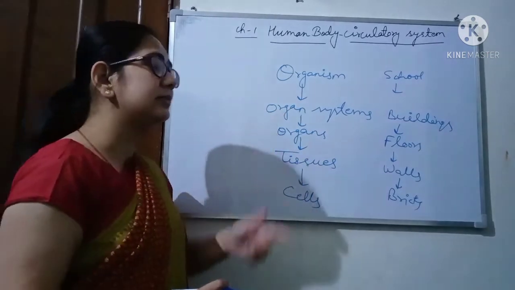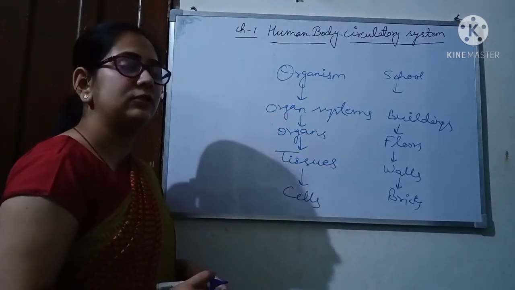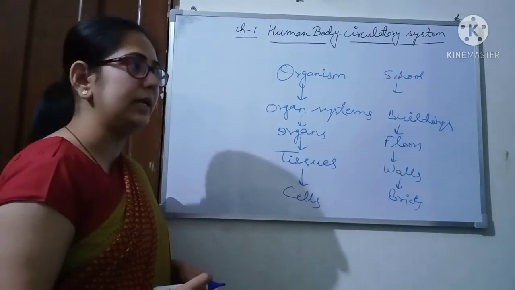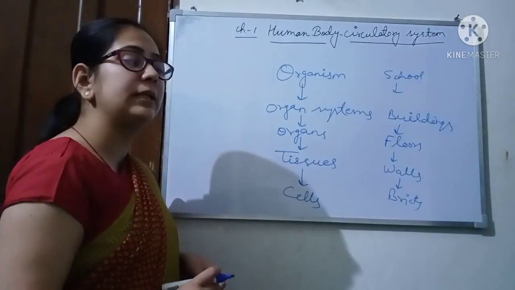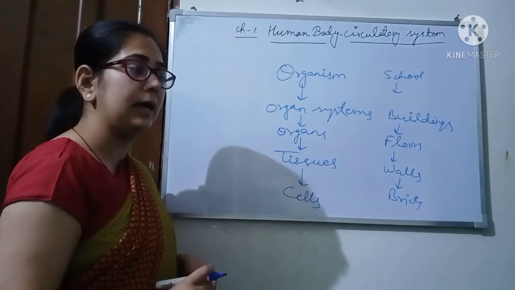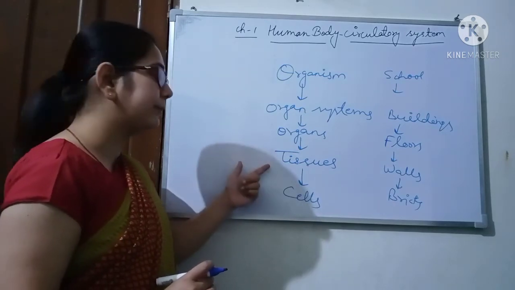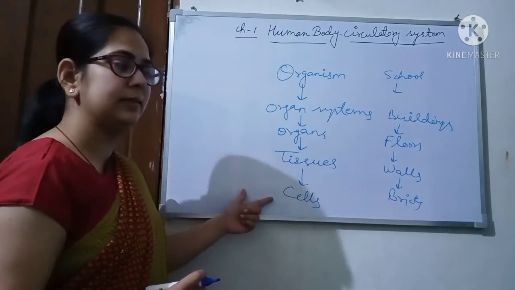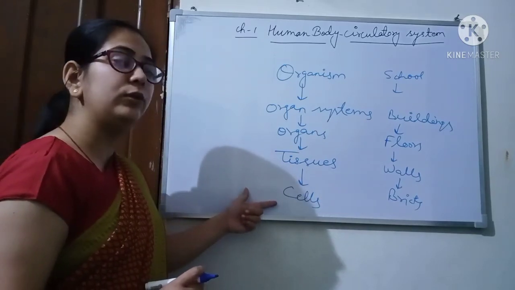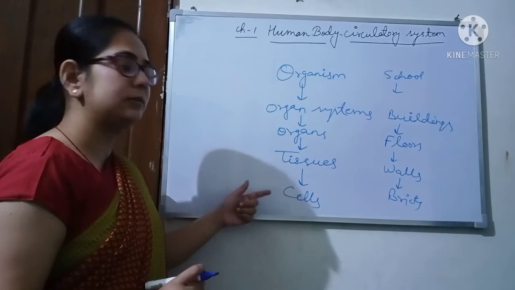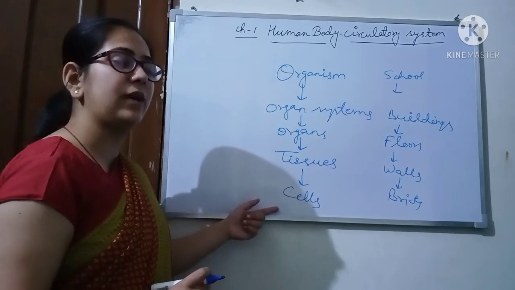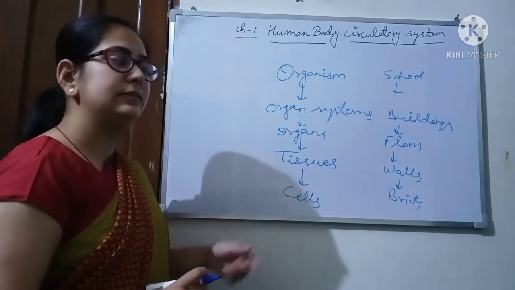For example, the digestive system is made up of esophagus, stomach, intestine. In the same way, the circulatory system is made up of blood vessels and heart. These organs are made up of tissues, and tissues are made up of cells. So cells are the smallest unit of our body, by which our body is made up.